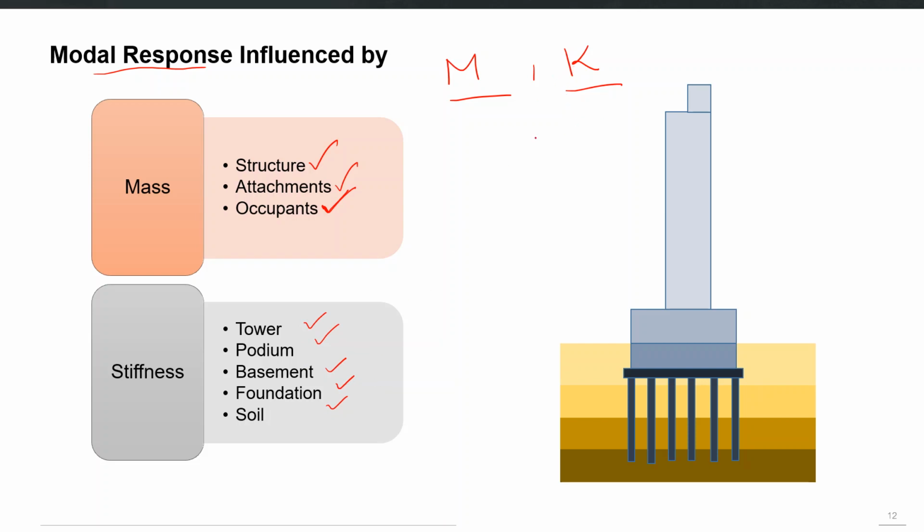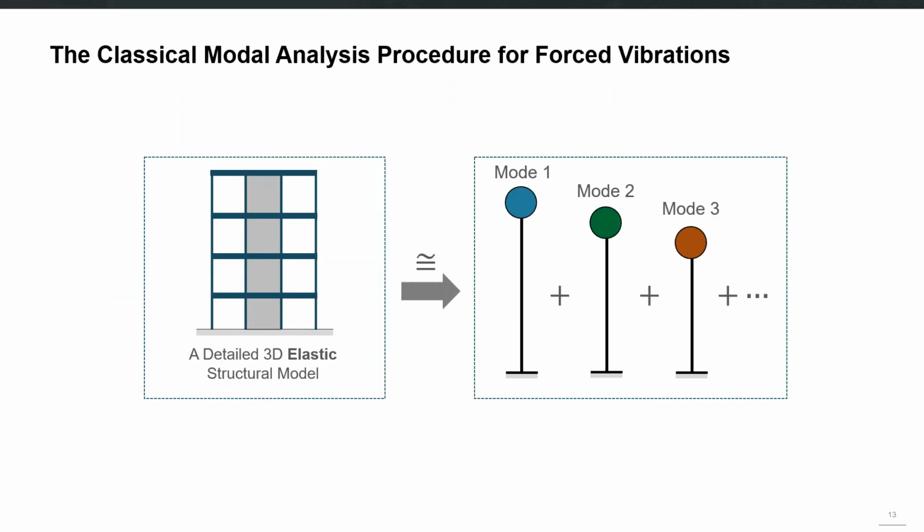The boundary conditions also affect the K matrix. So the support conditions, or boundary conditions, they also affect the K matrix. So all of these factors you should keep in mind while checking the modal properties of the structure. So coming back to the same idea, and then we will go to ETABS, that we can essentially decompose our detailed multiple degree of freedom structure into few single degree of freedom systems, each representing a particular mode of a multiple degree of freedom system.